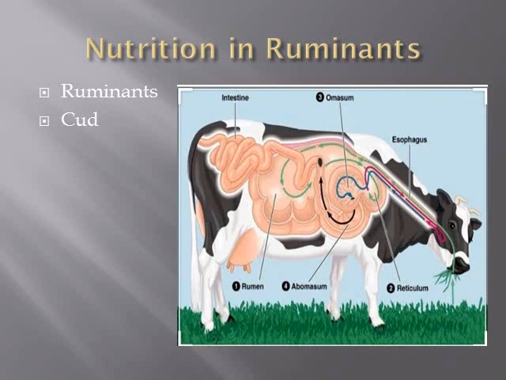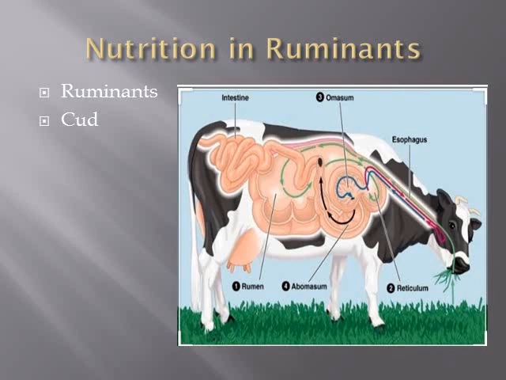First, the food which they eat grinds up in the rumen part of the stomach. Then after grinding, this food moves into another chamber of the stomach, that is reticulum. From reticulum, it is returned into the mouth, again to be broken into small pieces.